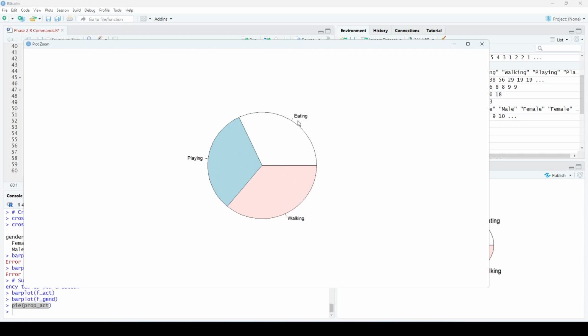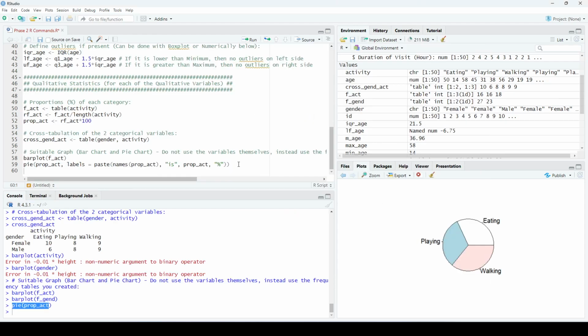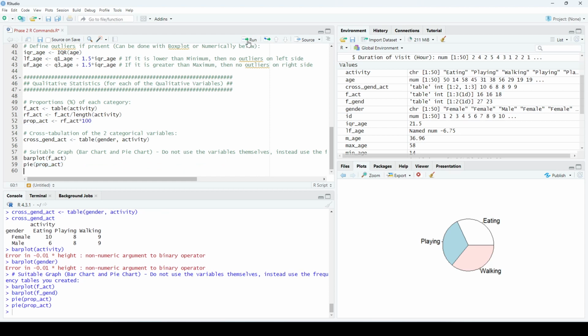So what if I want to display the percentage here? I want, for example, to write eating is 32%, walking is 36%, something like this. So we're gonna be doing this command. So pie proportion underscore activity. This is just to graph the pie chart itself.